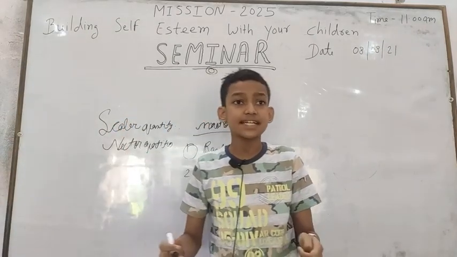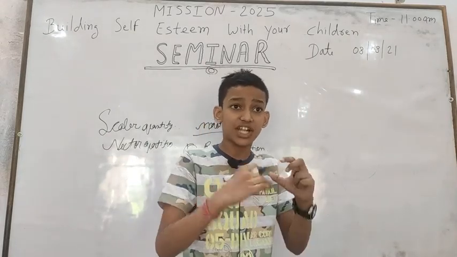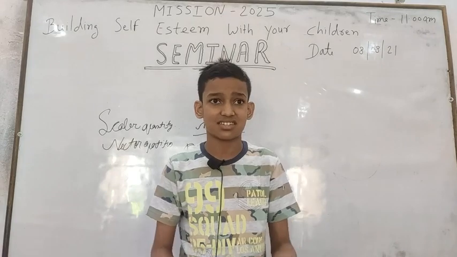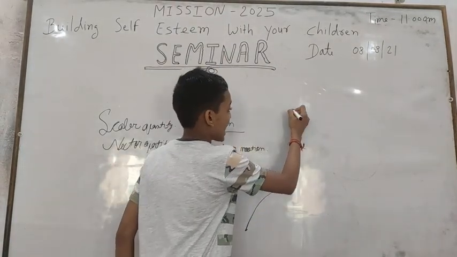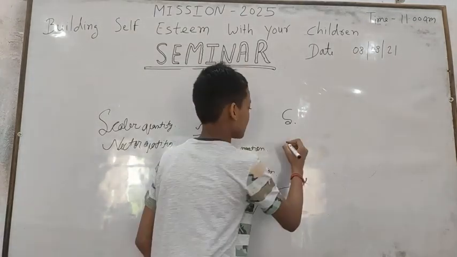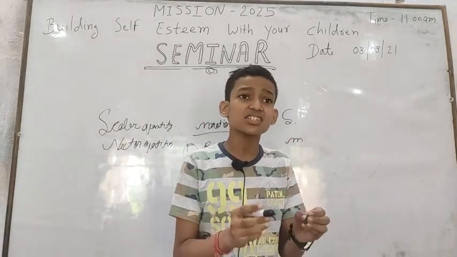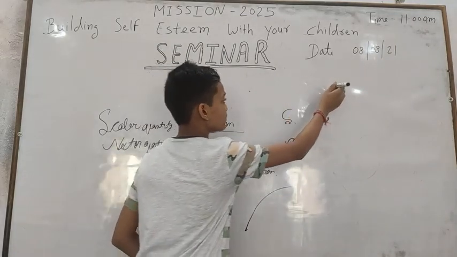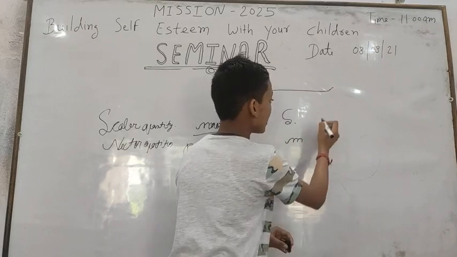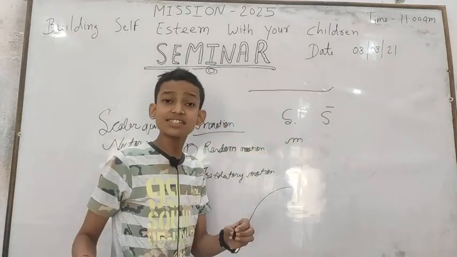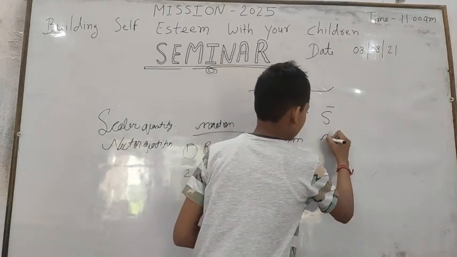Let's talk about distance and displacement. Distance: the actual path length travelled by an object is called distance. It is a scalar quantity. It is denoted by S and its unit is meter. Let's take displacement. The shortest distance between the initial and the final point is called displacement. It is denoted by S vector and it can be negative, positive or 0 and its SI unit is meter.